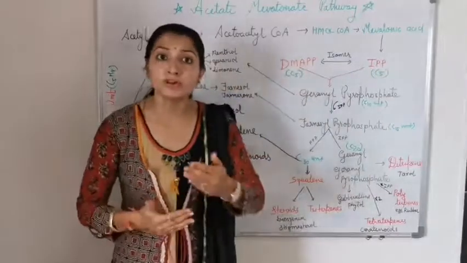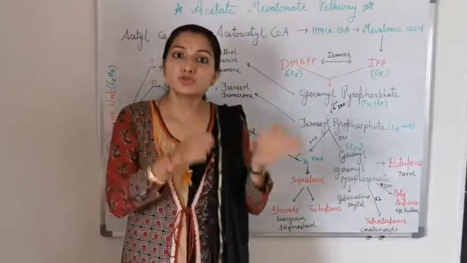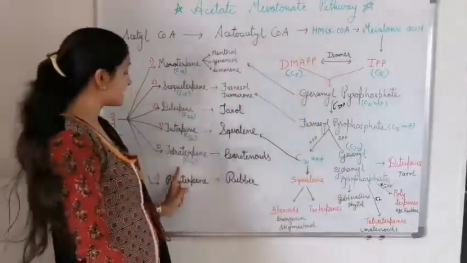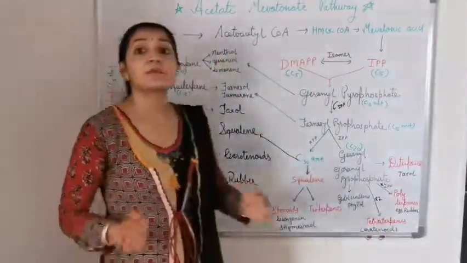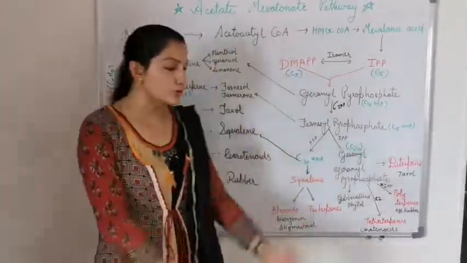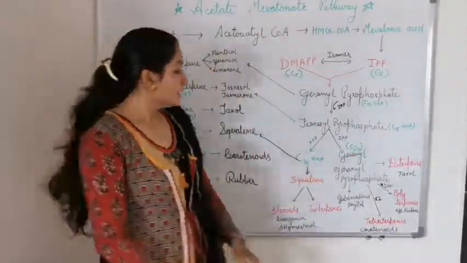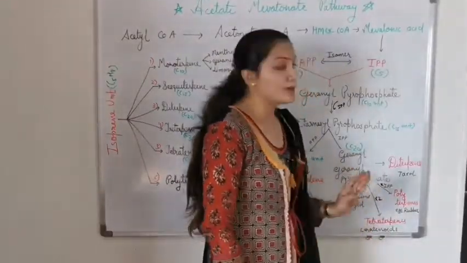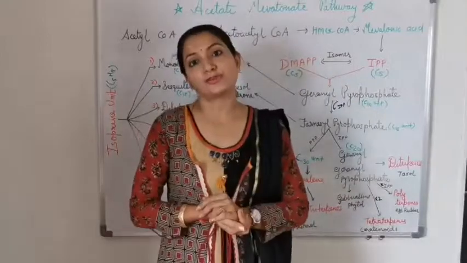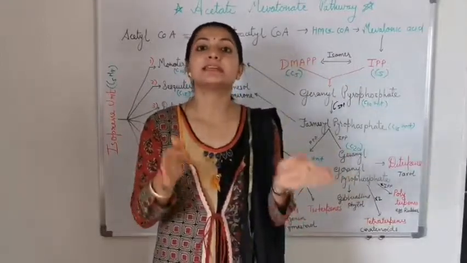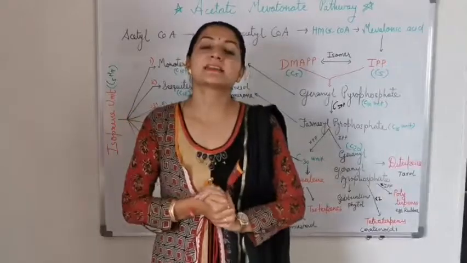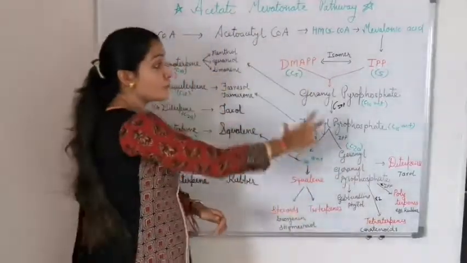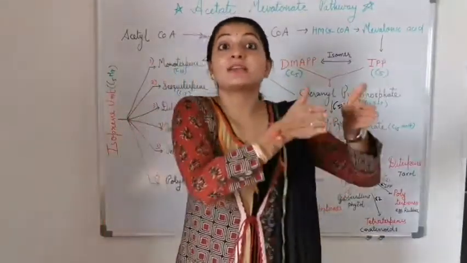Now geranylgeranyl pyrophosphate, by addition of one more geranylgeranyl pyrophosphate, meaning two combined, gives tetraterpene, which has C40, and they are used for synthesis of many carotenoids or beta carotenes, which are responsible for the color of plant materials. Okay. Now, by addition of n number of isoprene units, many polyterpene type secondary metabolites are synthesized. The best example is rubber. So this is the overview of the acetate mevalonate pathway.